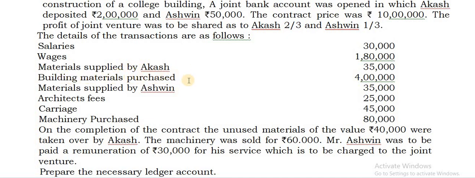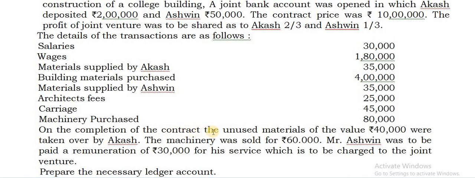Building materials purchased, write against joint bank account, debit side. Materials supplied by Ashwin, write against Ashwin account, but on the debit side. Architect's fees, carriage, and machinery purchase. All this you can take against the joint bank account on the debit side in the joint venture account.